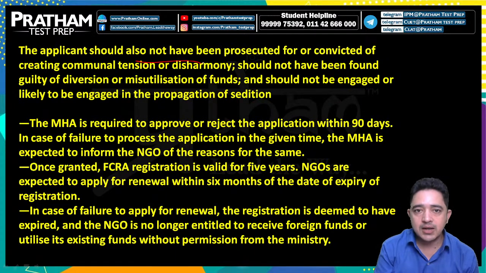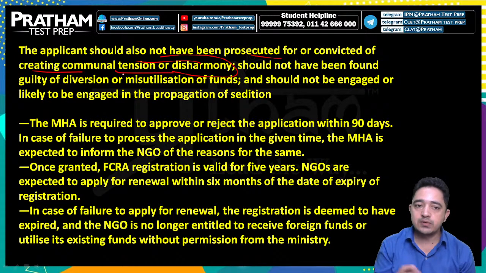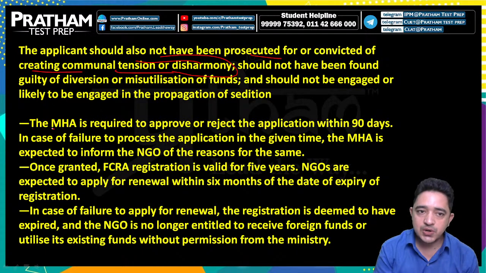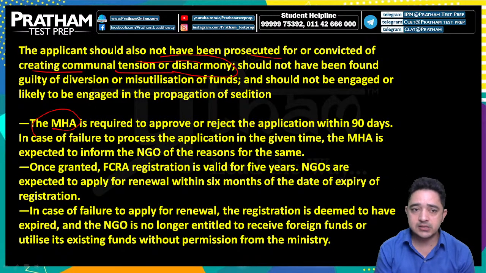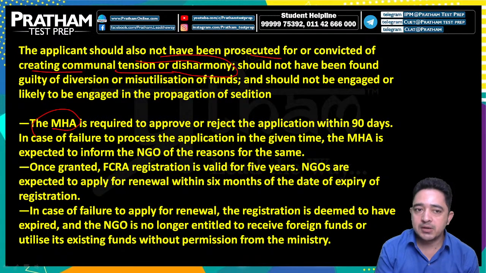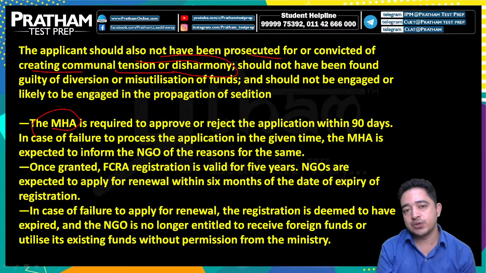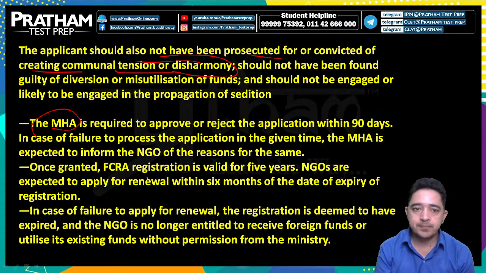The applicant should not have been prosecuted or convicted for creating communal tensions or disharmony, should not have been found guilty of diversion or misutilization of funds, and should not be engaged or likely to be engaged in the propagation of sedition. The MHA, Ministry of Home Affairs, is required to approve or reject the applications within 90 days. In case of failure to process an application in the given time, the MHA is expected to inform the NGO of the reasons for the same.